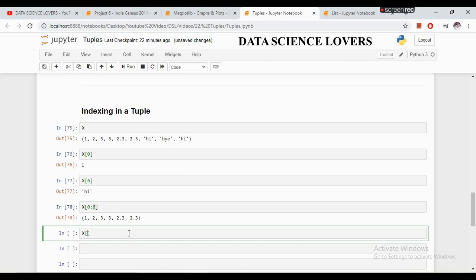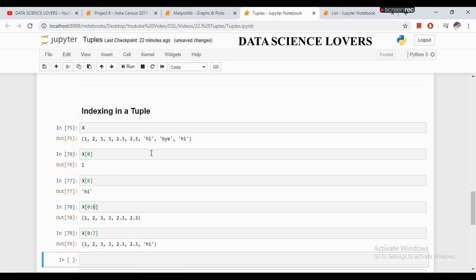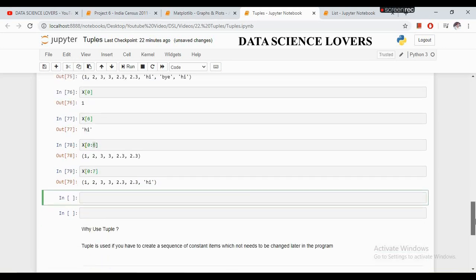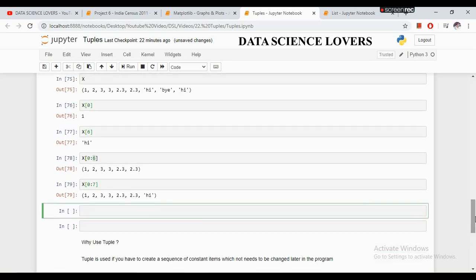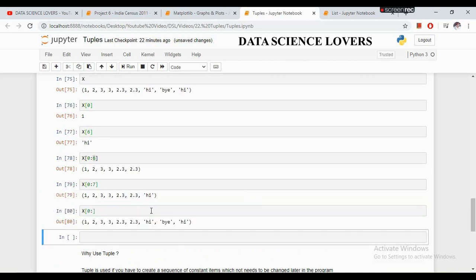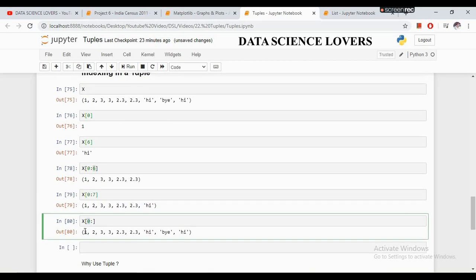Similarly, if I write 0 to 7, then it will show values till the 6th index. As you can see, this is our 6th index, high. And we can also write like this, then it will show all the items starting from the 0th index till the last index. Here you can see all the items are present here.